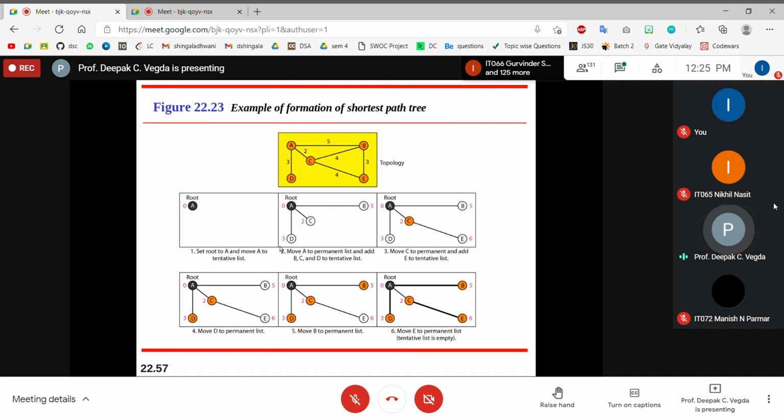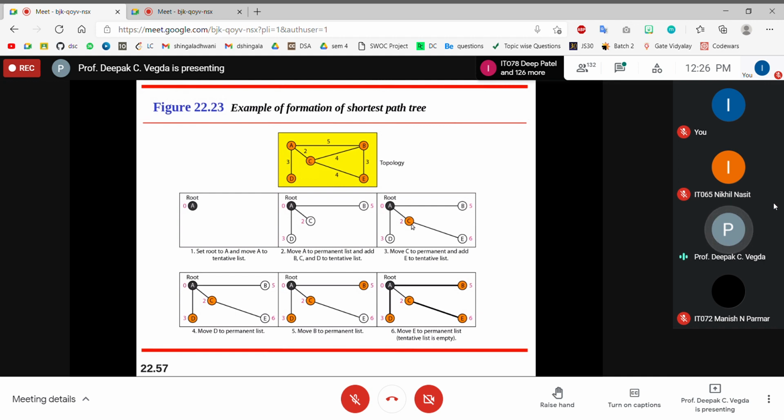No. So I'll go here and find out how many nodes A is connected with. I'll say that from A, I can go to B, I can go to C, I can go to D. So move A to the permanent list. Okay, A is fixed. From A, now how many are there in the tentative list? I can go to B, I can go to C, I can go to D. They are there in the tentative list. I have not yet fixed them. So which one is the shortest path? I'll say that from A to C is the shortest path. So I will create A to C.